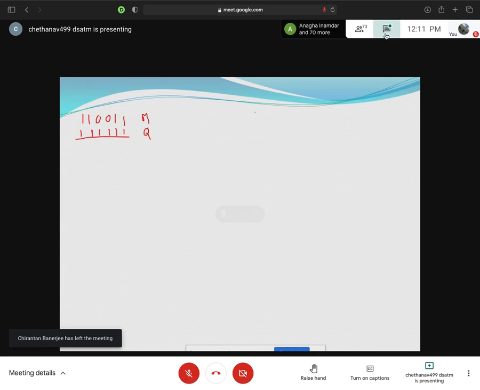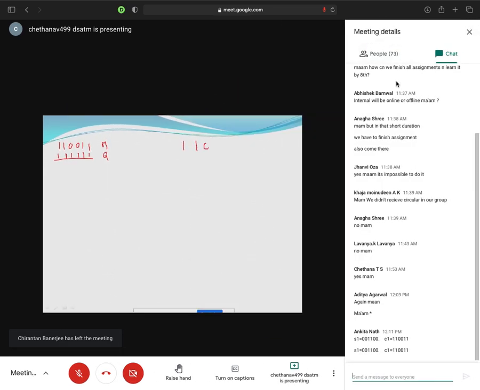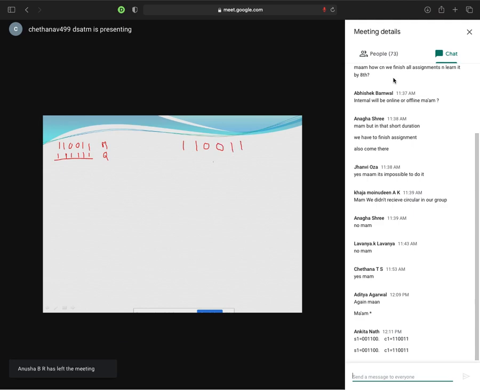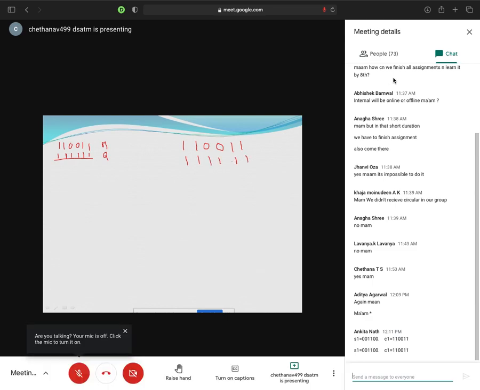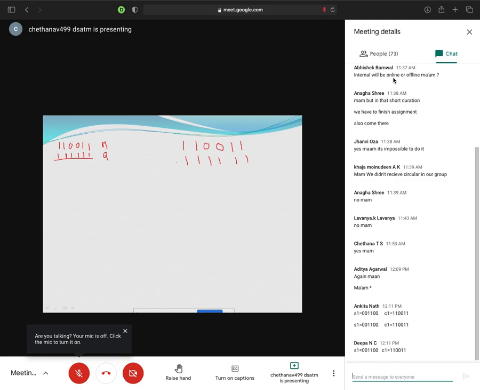Take your multiplicand: 1, 1, 0, 0, 1, 1. Multiplier is what? 1, 1, 1, 1, 1, 1. Let me check how many of you will give the answer. First, S1 and C1. Okay, next, after S1, C1, S2, C2.